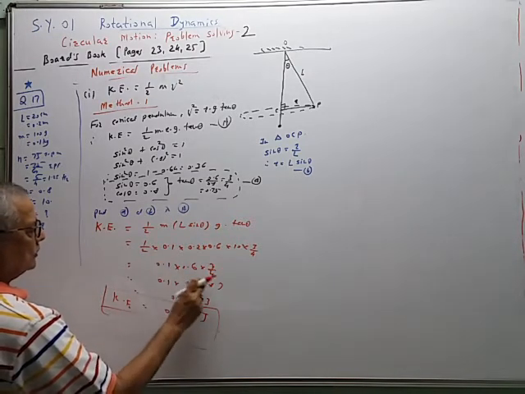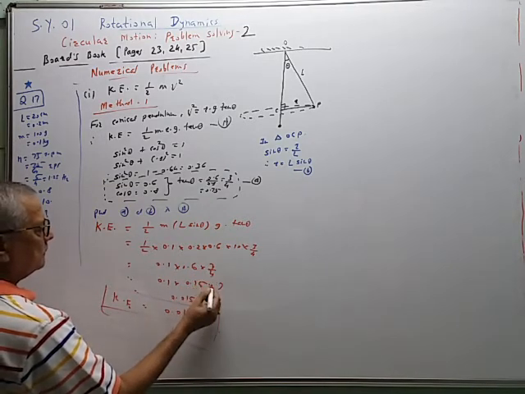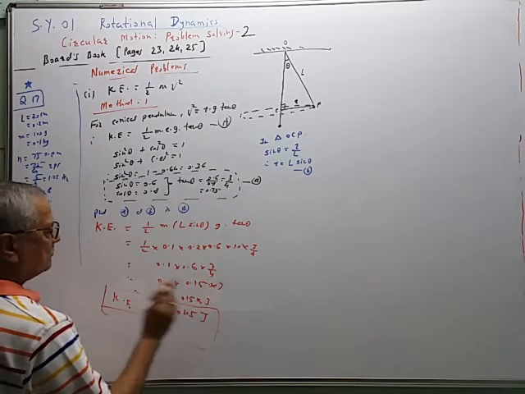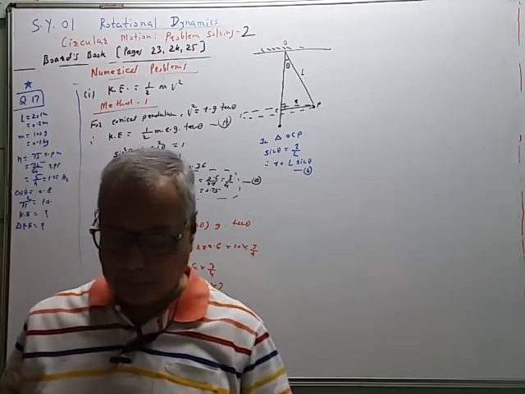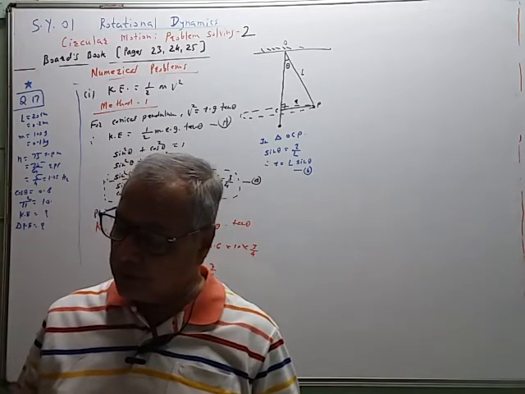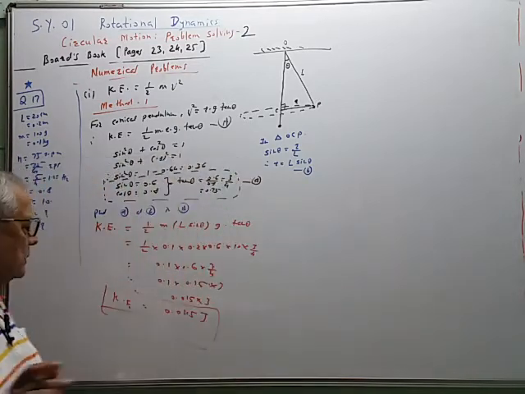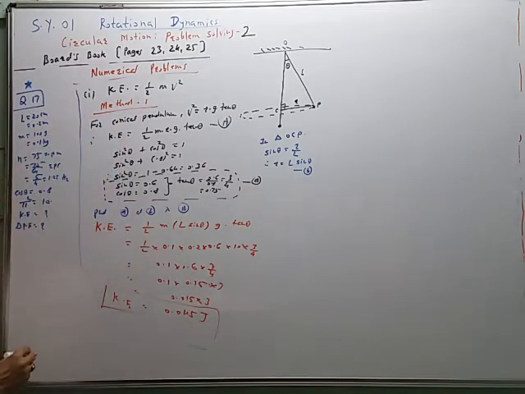So 0.1, this 4 will divide here, 0.15 multiplied by 3. So this is 0.15 multiplied by 3. So in the board books the answer is given wrong. This is kinetic energy. This is one method, method number 1.